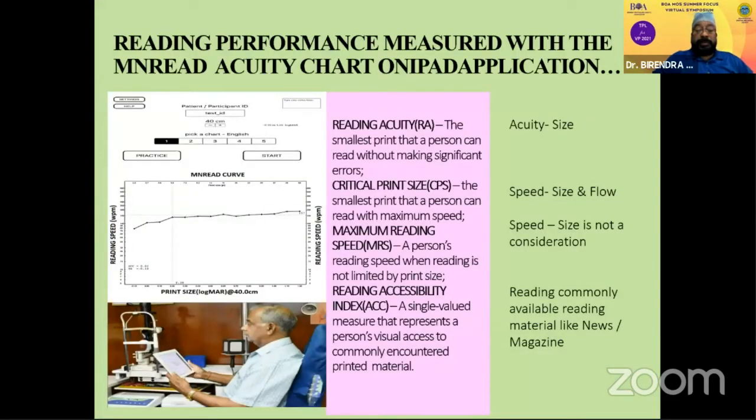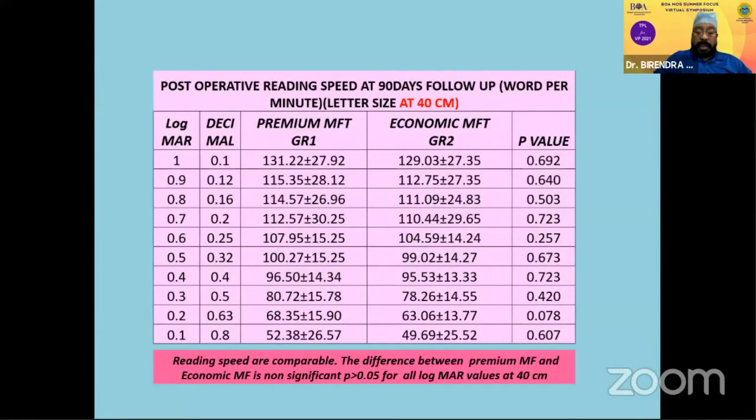If you go for the reading in that chart app, reading was for the acuity size, and it was for the speed with the same size, and the flow of the reading, and again there was a maximum reading speed, that is MRS. The size was not a consideration. So with this app, when we compared both the groups, there was statistically no difference. And these were the results.